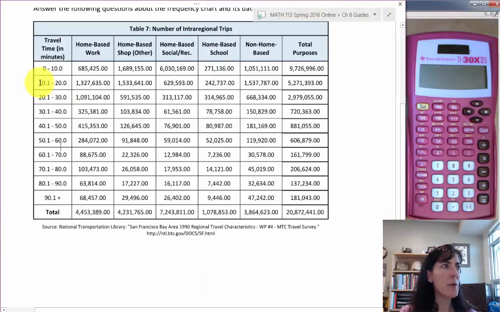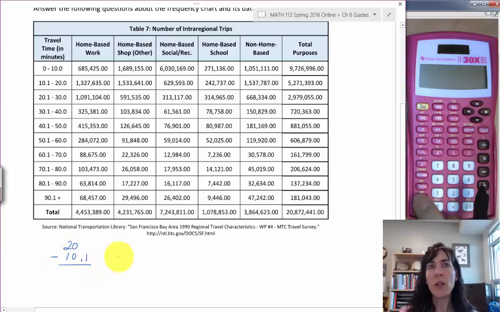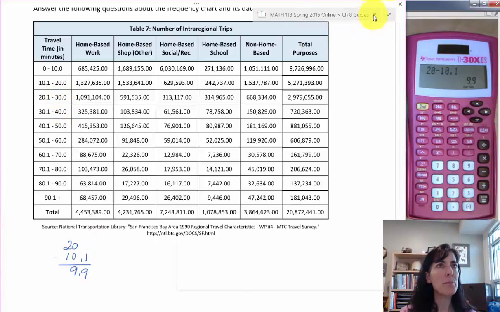We'll look at the classes, so maybe look at the second one, and we can see it will be 20 minus 10.1. And so we can go to the calculator, and we get 9.9. And we might want to check another class, but it looks like all of these that they wanted us to consider start with a 0.1 and end with a 0.0. And so I don't think we're going to get a different number. So they should all give us the same 9.9 apart.